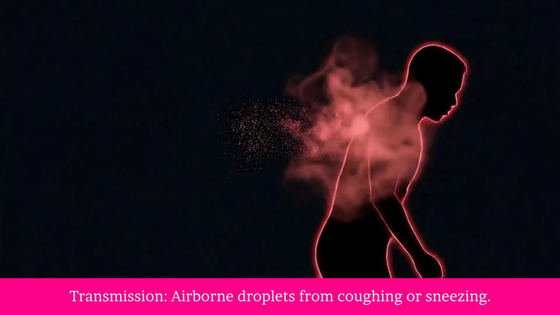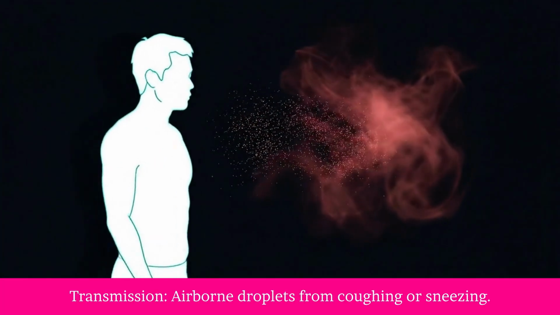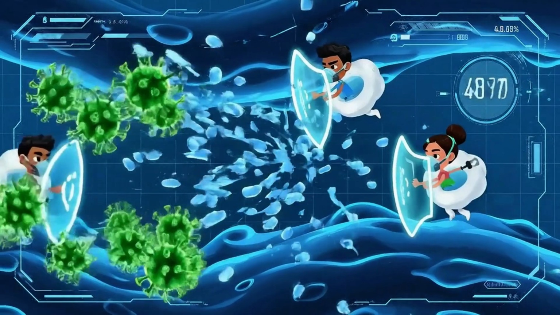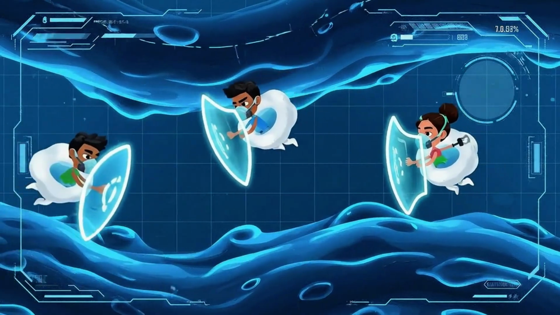Transmission: airborne droplets from coughing or sneezing. Preventing communicable diseases. Preventing the spread of communicable diseases is essential for staying healthy. Here are some key prevention methods.